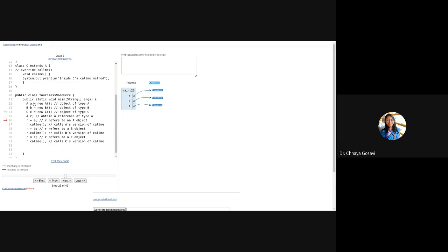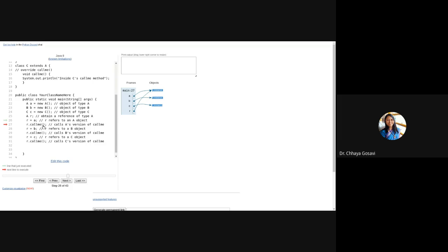So we have created these three objects. Now note here, we are creating reference R of type A. It is just a reference. Memory is not allocated. It is just a pointer, a dangling pointer. So R is a reference, and we are saying R equal to A. So now R is pointing where A is pointing. A is pointing to A's instance, so R will also point to A's instance.